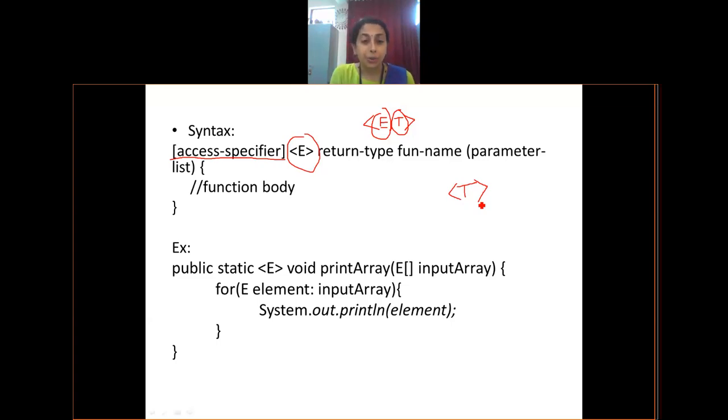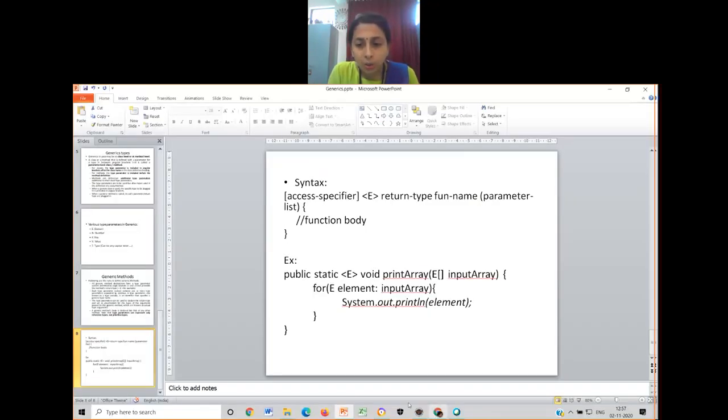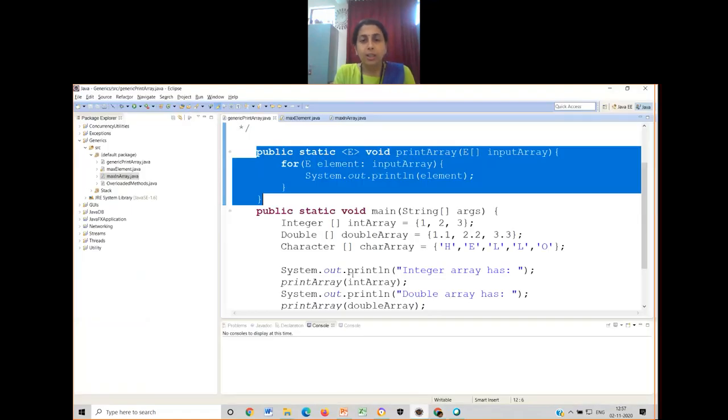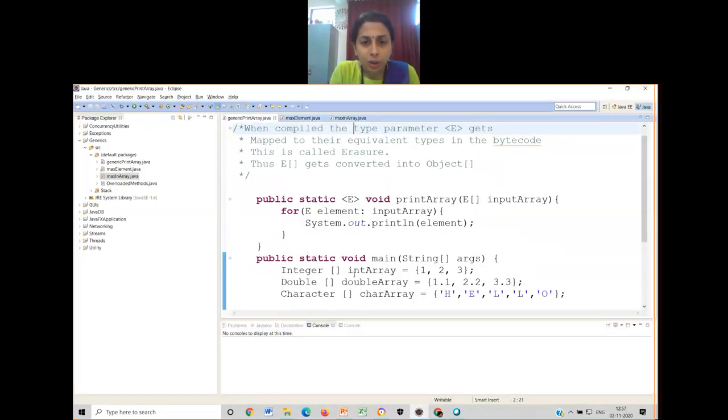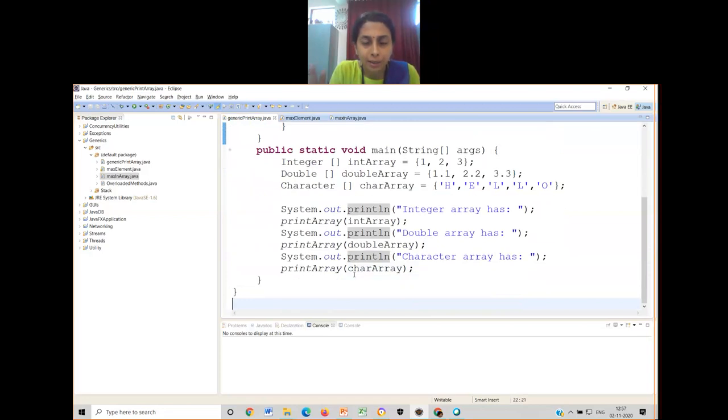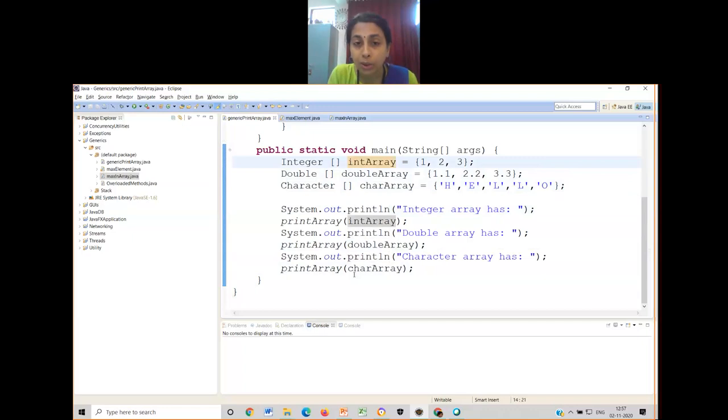Okay, thank you. Now, based on this whole introduction, let me show you one simple example on how you use generics. Let me first show you the main method. What is the main method doing? The main method is trying to declare three different arrays. Just have a look at the main method that I have written. It is trying to take in three arrays at a time.